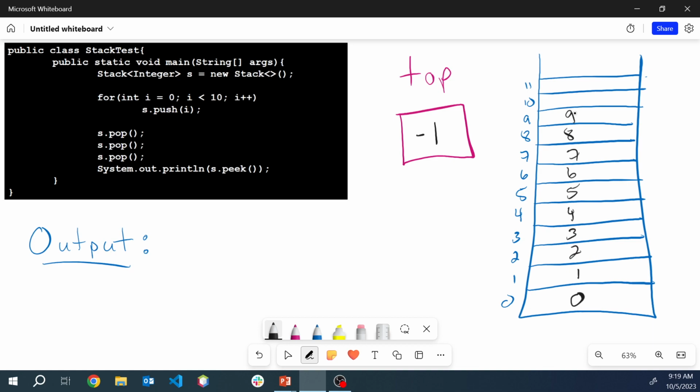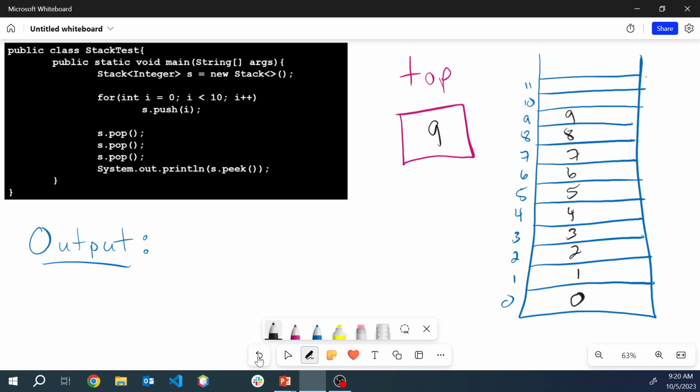Then we pop 3 times. It doesn't say pop, then print that value. It just says pop. So notice, by the way, at this point in time, after that for loop, top currently has the value of 9, meaning index 9 is the top, which is true. We can see right here, this is the uppermost value in the stack.